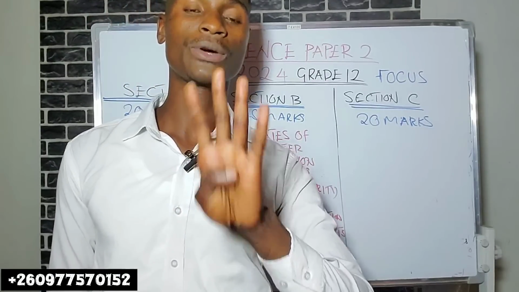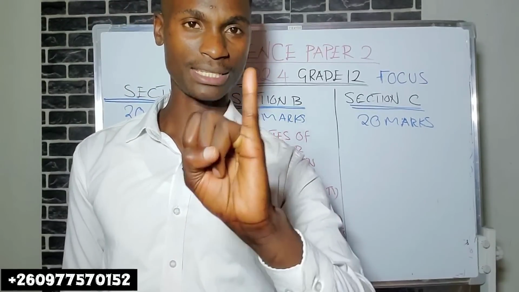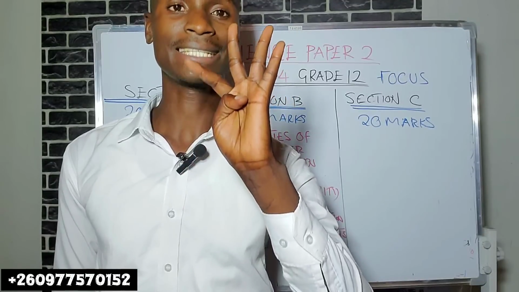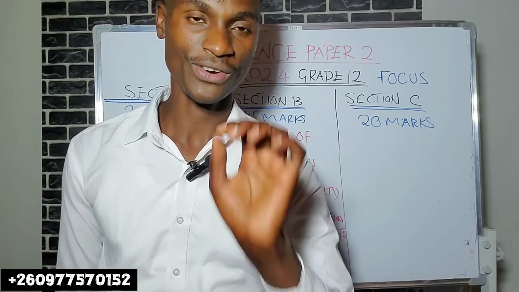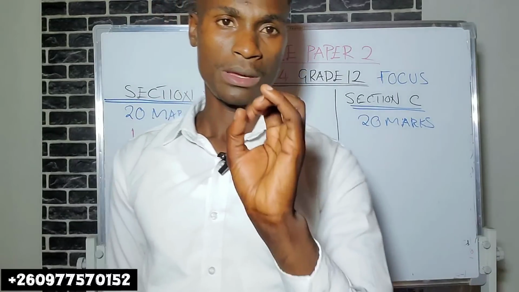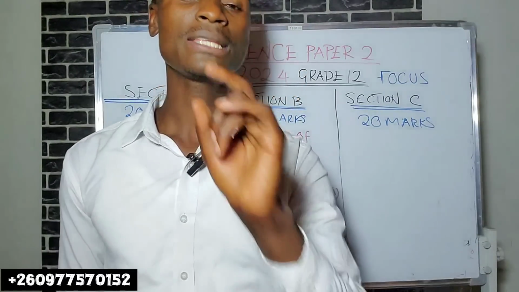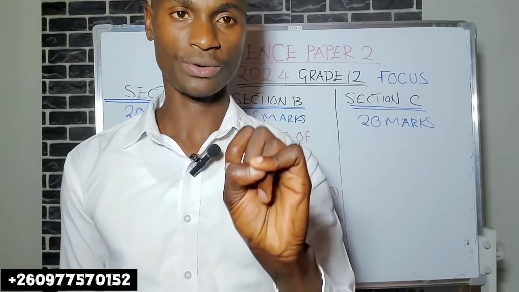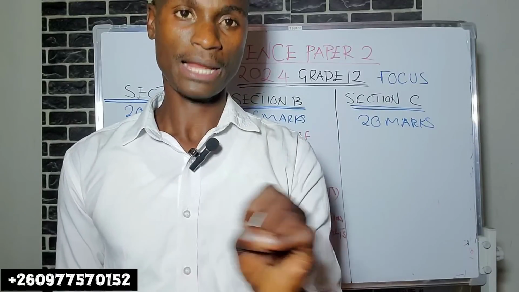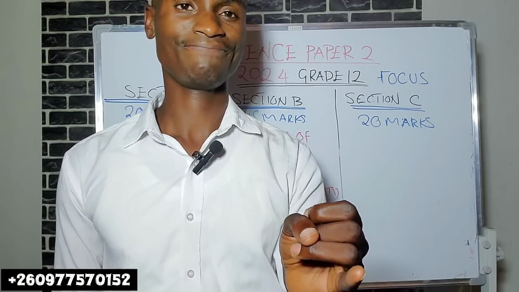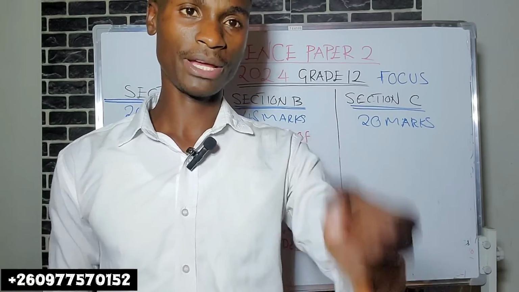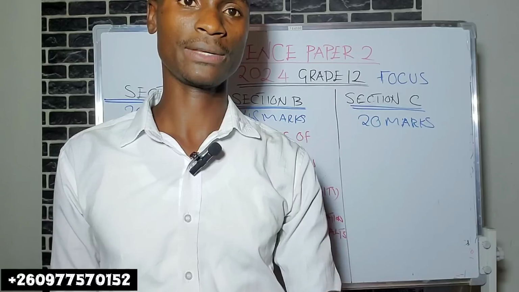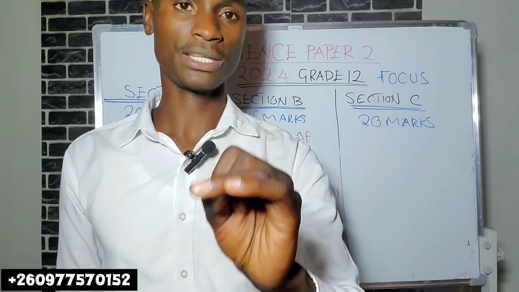There are four types of oxides: the acidic oxides, the basic oxides, the neutral oxides, and the amphoteric oxides. Now, basic oxides are oxides of metals. Let's say you have sodium oxide: there's a metal, then oxygen on the other side. That is an example of a basic oxide.